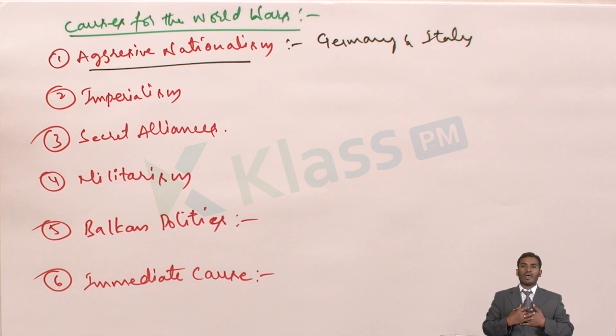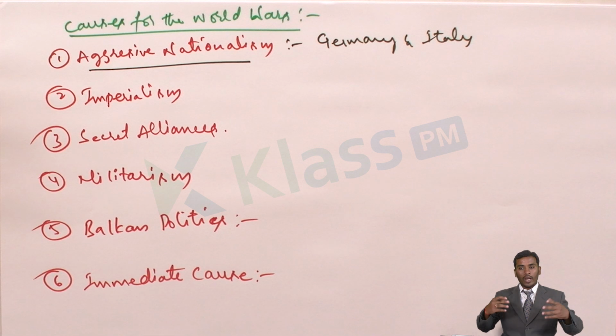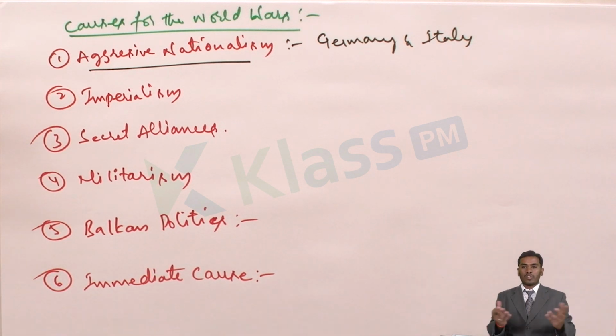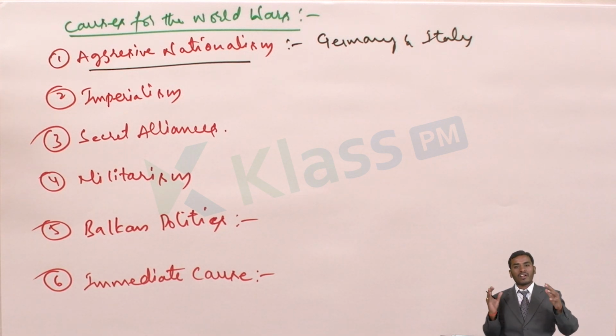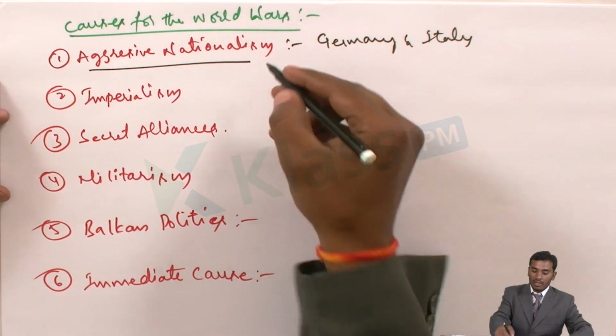See, if I say, okay, I love my country, I am an Indian, all Indians should be united, this type of feeling we call nationalism. Along with that, if I develop a negative feeling, like I hate Chinese or I hate Japanese or I hate Pakistanis, if I develop this type of hatred among us, then this type of feeling we call aggressive nationalism.